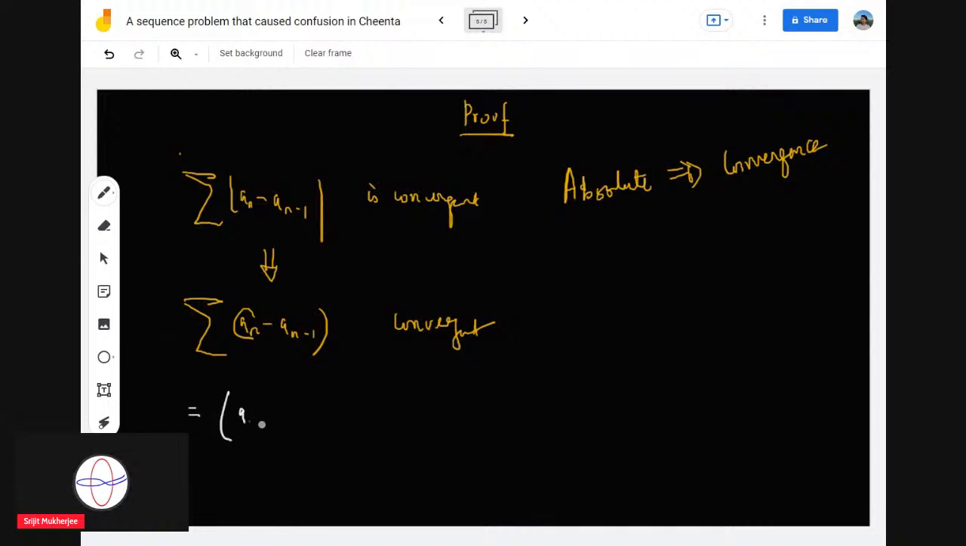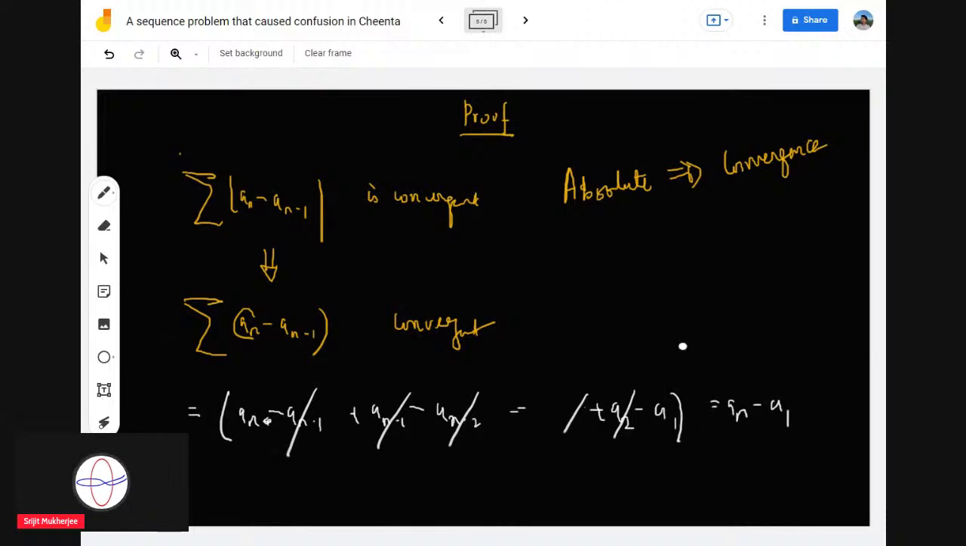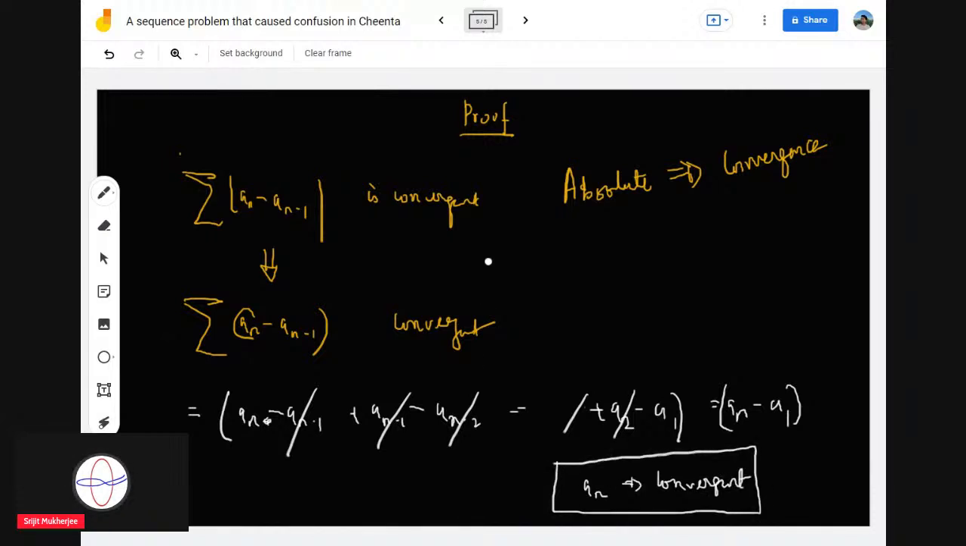If you now observe this, it is very simple. If you add it up, it's (a_n minus a_{n-1}) plus (a_{n-1} minus a_{n-2}) and so on, plus (a_2 minus a_1). All of this will cancel one upon another and you will be left with a_n minus a_1. Now this is convergent, so the sequence a_n minus a_1 is convergent, and therefore it implies that a_n is convergent. It's very simple. So from absolute convergence we get conditional convergence, and then we get that a_n is convergent. So this is the proof.